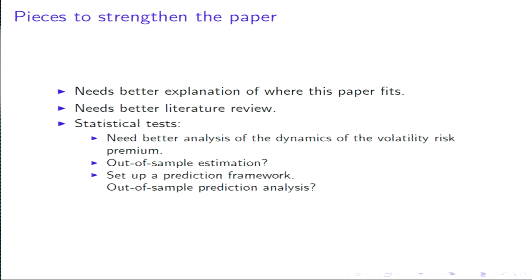On the statistical test, I would like to point out that this looks like a time series measure. For every stock, you've got a time series of your volatility risk premium. The first thing that I think you ought to do, and I know that you've done the summary statistics, saying the mean and the structure of the distribution of the numbers for every stock or the sample of stocks, but we need a better analysis of what it looks like as a dynamic time series itself.